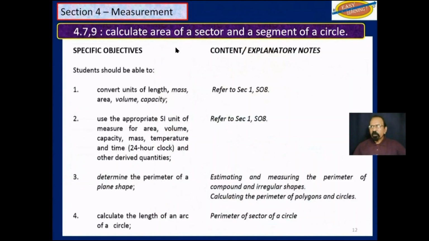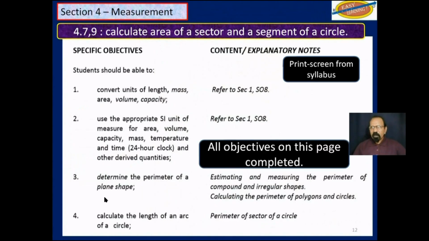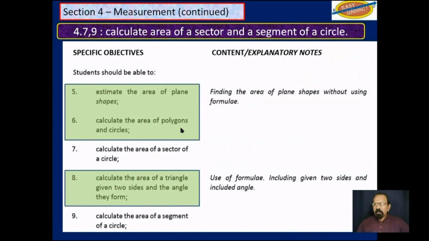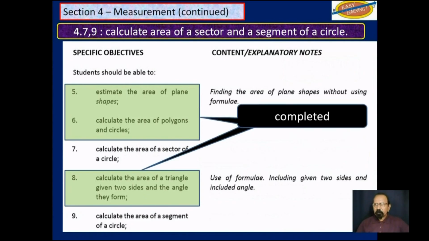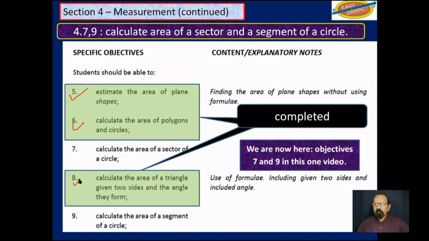So we continue with the syllabus work. This is a print screen from your syllabus. All 4 objectives from this page have been completed. And from this page, objectives 5, 6, and 8 have been completed.